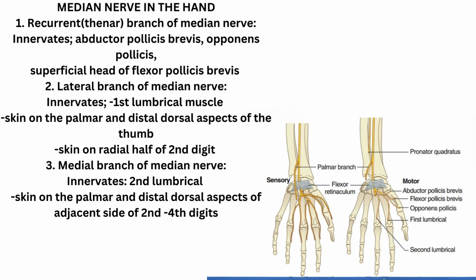It arises from the lateral side of median nerve as it enters the hand. This branch supplies the first lumbrical, skin on the palmar and distal dorsal aspects of the thumb and radial half of the second digit. 3. Medial branch of median nerve. This branch arises from the medial side of the nerve in the hand and innervates the second lumbrical, skin on the palmar and distal dorsal aspects of adjacent sides of second to fourth digits.